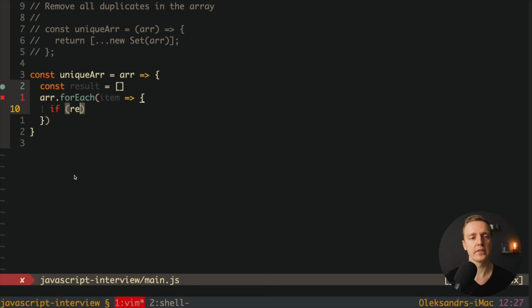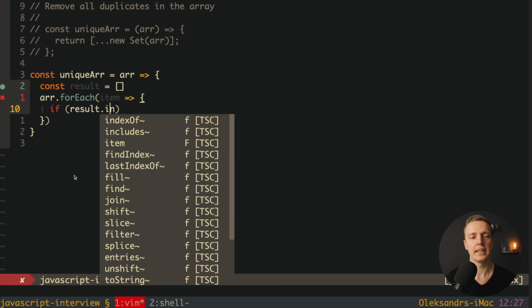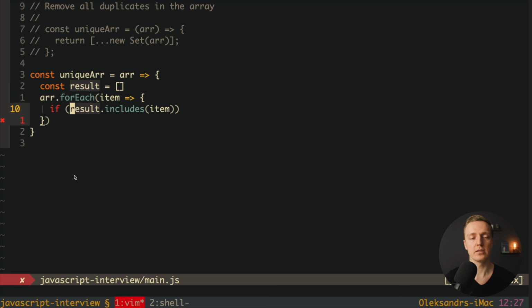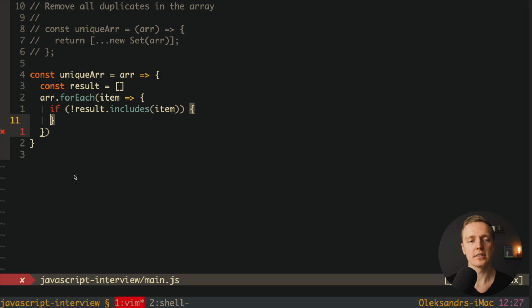So we can check here result.includes, and if you don't know includes, it checks if we have this element inside an array. And we want to pass inside our item. So this will return true if it includes, but actually we must put here a bang to have a negation. And if it does not include this element inside the array, then we want to push it to our result. So result.push, and here is the item.